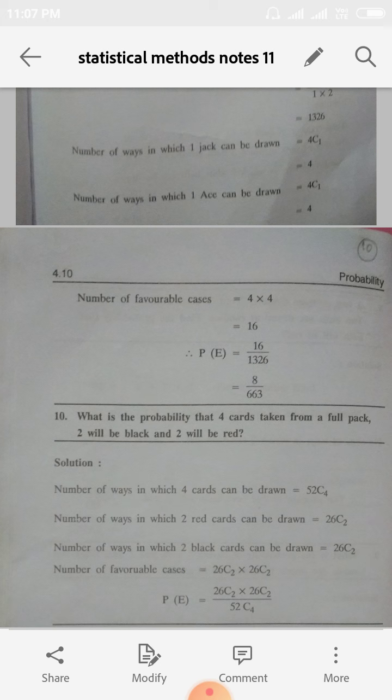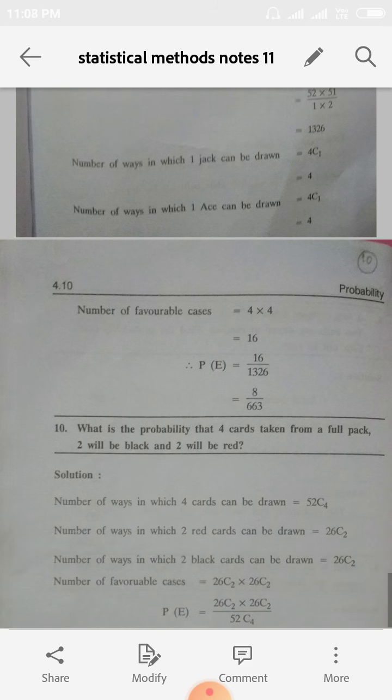Next, what is the number of ways in which 2 will be red and 2 will be black? Totally how many red cards in a pack? 26 red. So 26C2. And how many black? 26 black. 26C2. Therefore probability is equal to 26C2 into 26C2 by 52C4. After simplifying, we get the answer, or you can just leave it as it is, no problem.